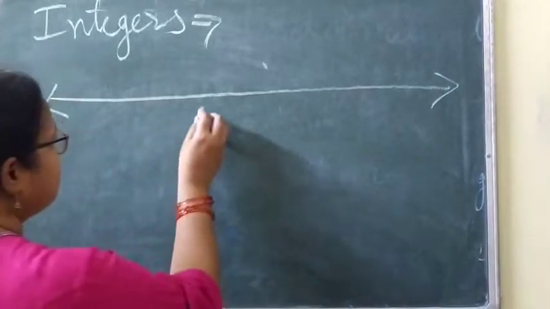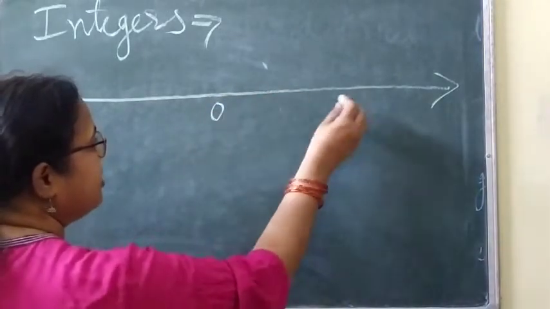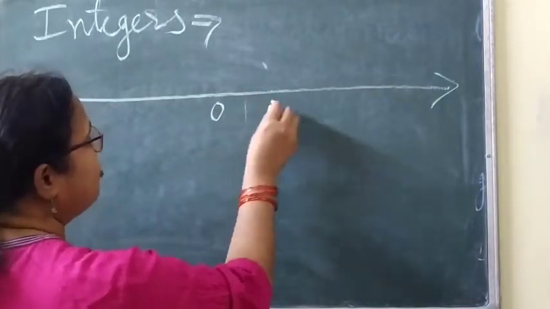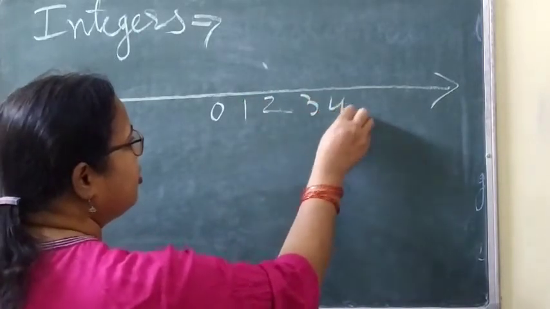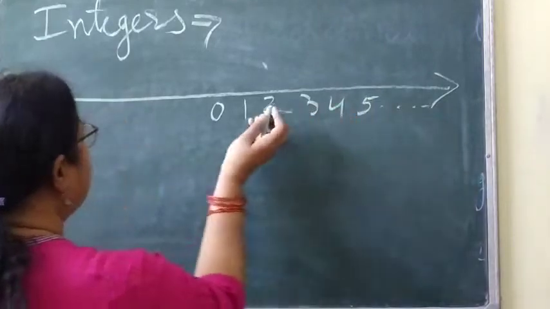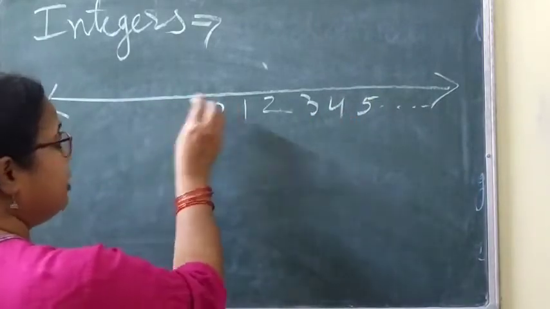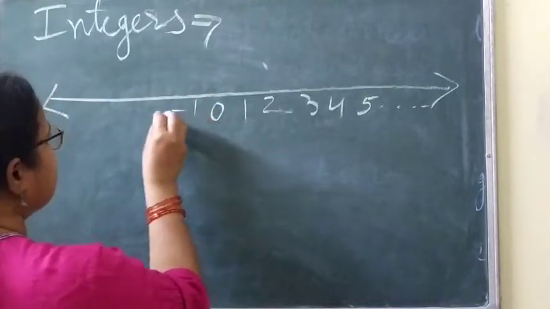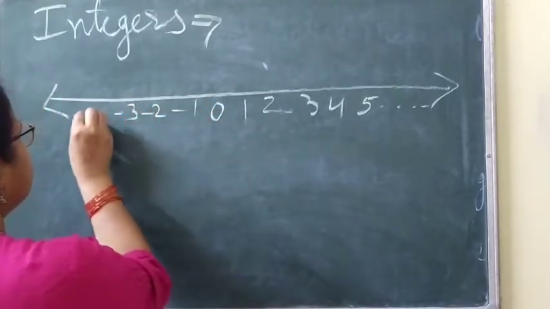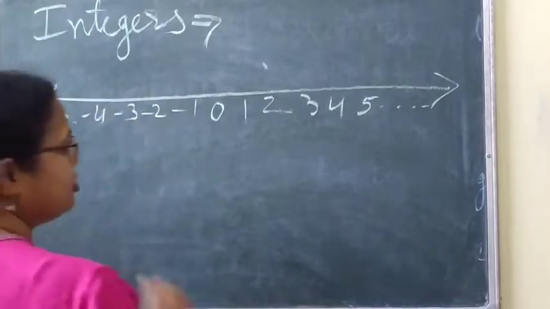Clear? And it includes 0. Right side of the 0 we write positive numbers: 1, 2, 3, 4, 5 and so on. And left side of the 0 we write negative numbers: -1, -2, -3, -4 and so on.